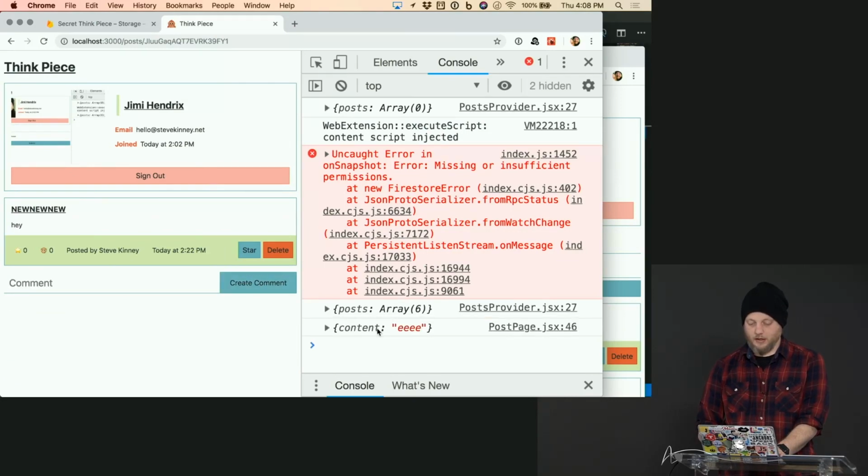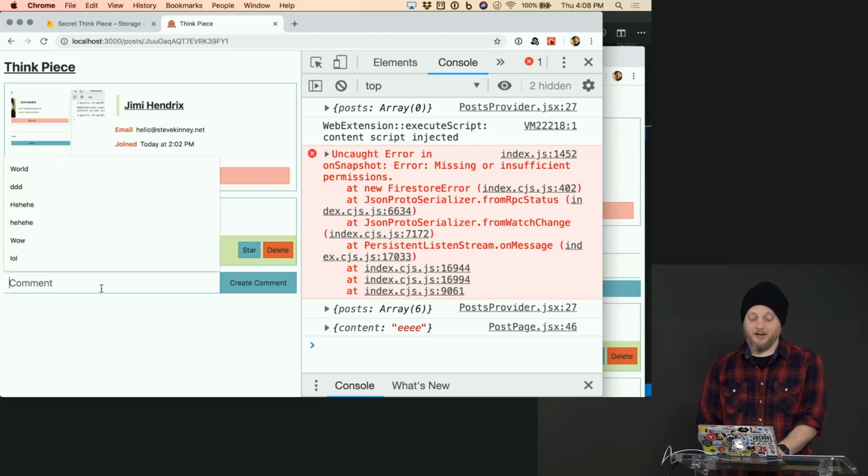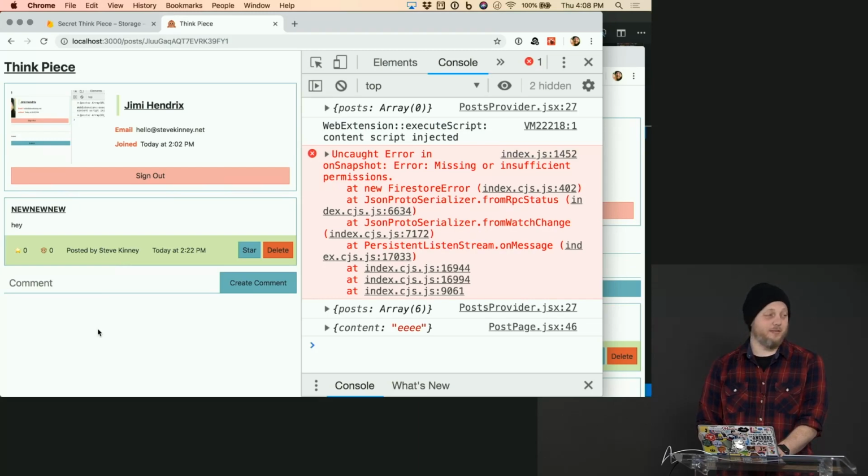Cool. So it looks like I've got some fun things here, which is an error: missing or insufficient permissions. I'm not totally sure where that's coming from yet, but I know that I don't have the ability to actually make comments. I also likely don't have the ability to read comments, right? Because we never made that security rule. So it is very likely that me trying to get the comments is not a thing.